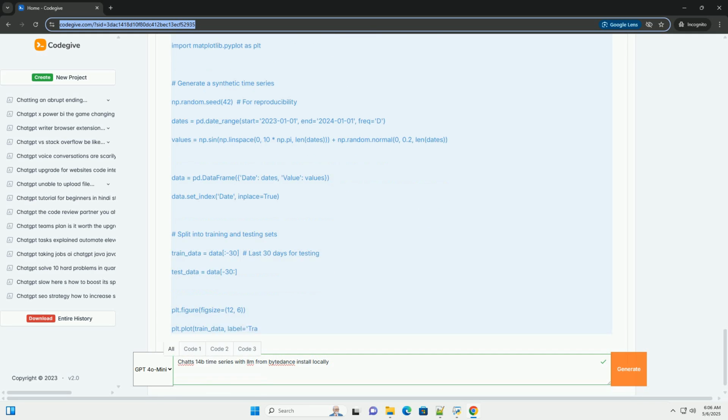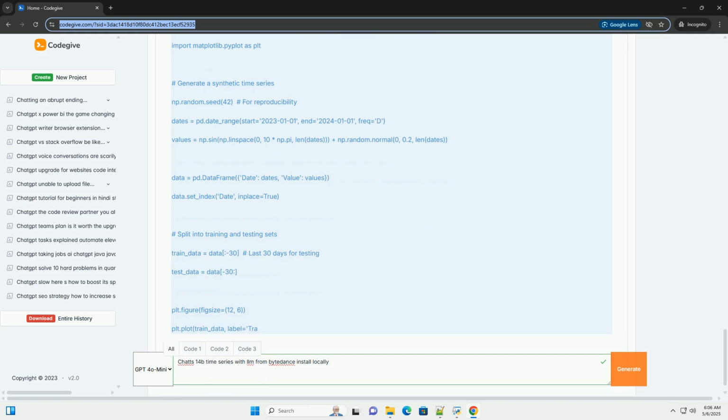This can improve performance. Fine-tuning: for optimal results, fine-tune the Chat14B model on your specific time series dataset. This will allow the model to learn the specific patterns and characteristics of your data. Fine-tuning requires more data and computational resources but can significantly improve accuracy. Look into LoRA, low-rank adaptation, for parameter-efficient fine-tuning.